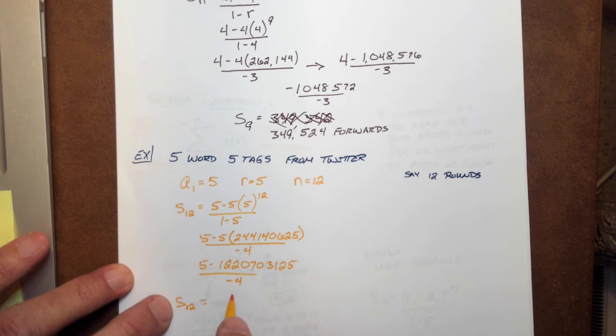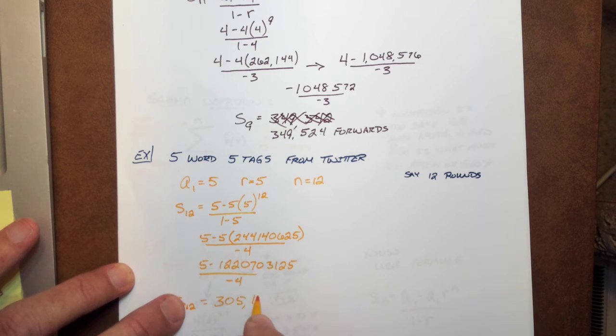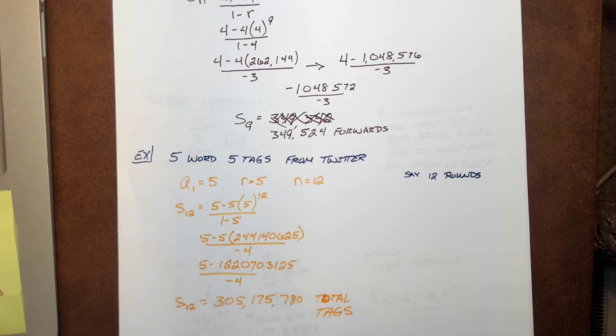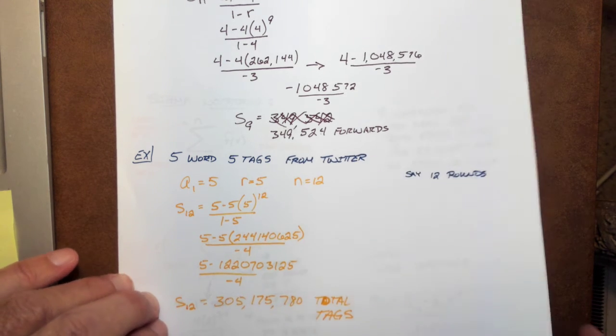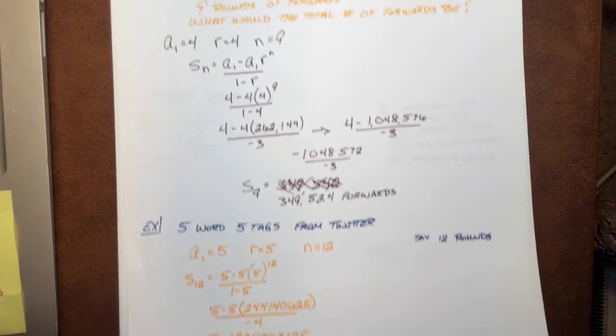So we're going to get 305,175,780 total tags in this. Total. That's how many tags took place in all that. Oh yeah, lots of examples here today.